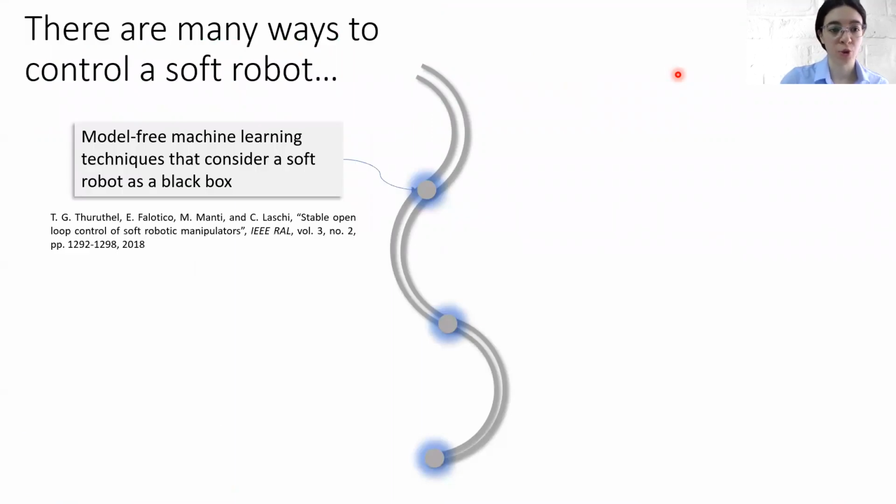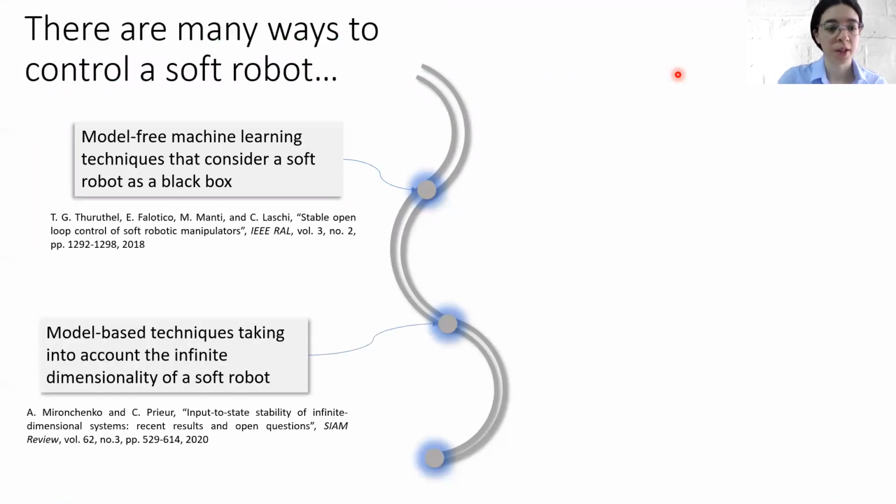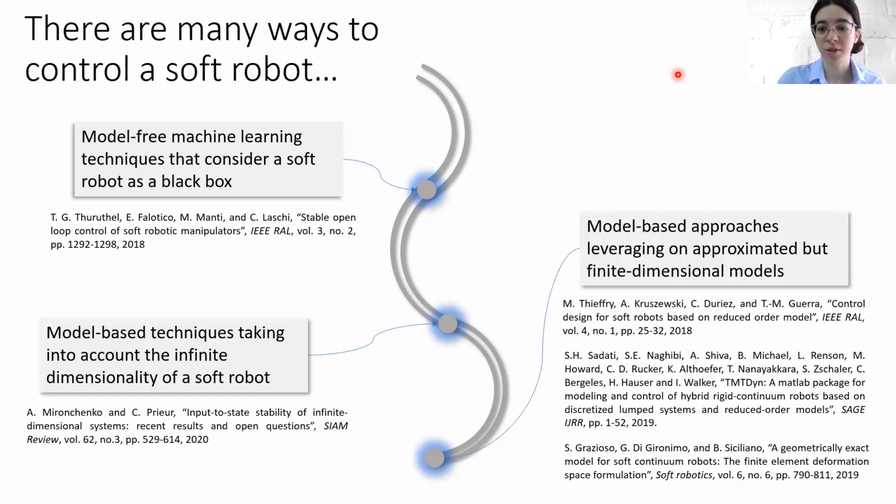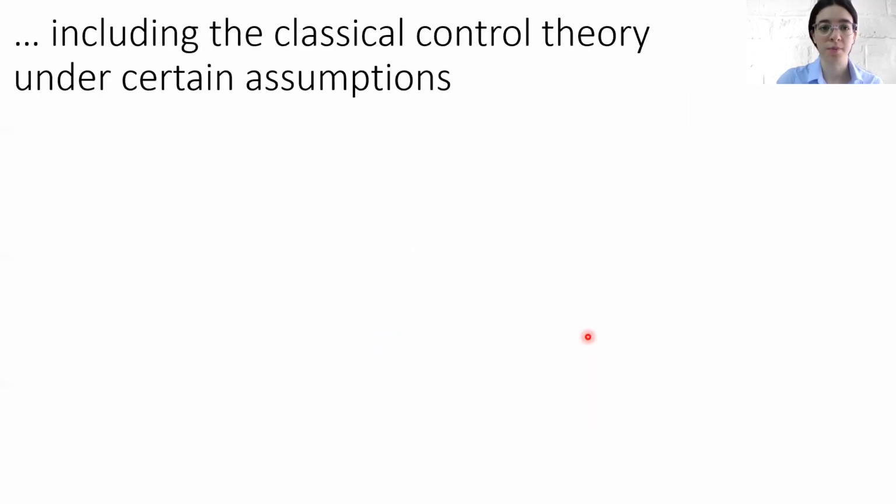One way is based on model-free machine learning techniques that consider a soft robot as a black box. A different approach relies on model-based techniques that take into account the infinite dimensionality of a soft robot. On the other side of the spectrum, we have model-based approaches that leverage approximated but finite dimensional models. Our paper can be placed in this third group with the difference that the soft robot is modeled in such a way that classical control theory can be directly applied, though under certain assumptions.